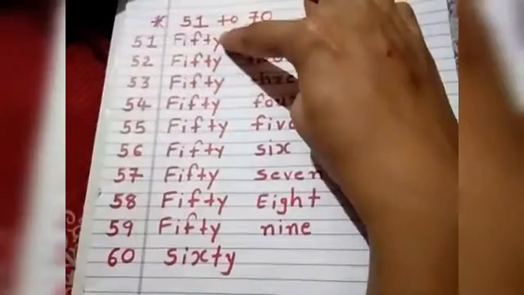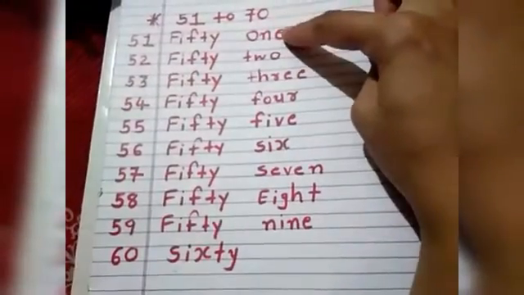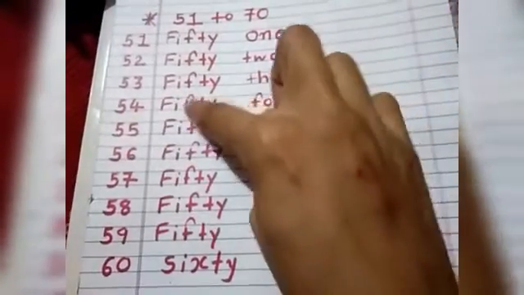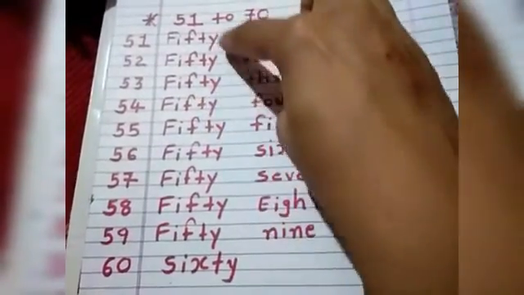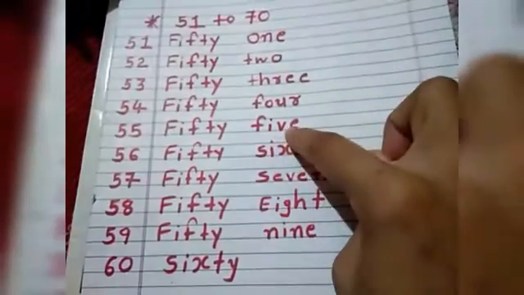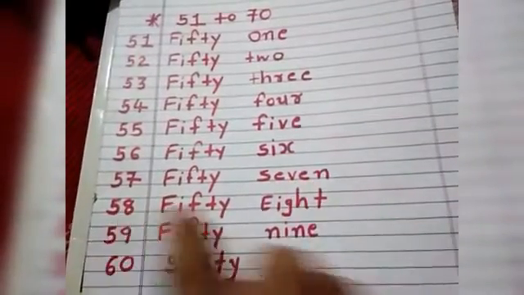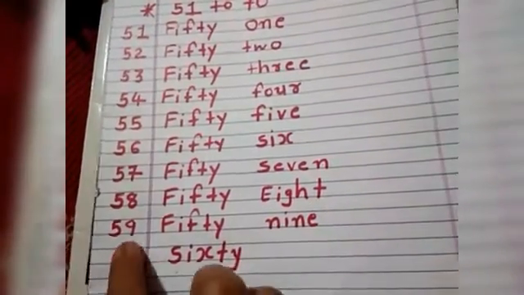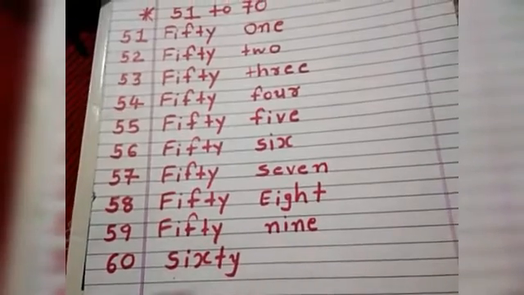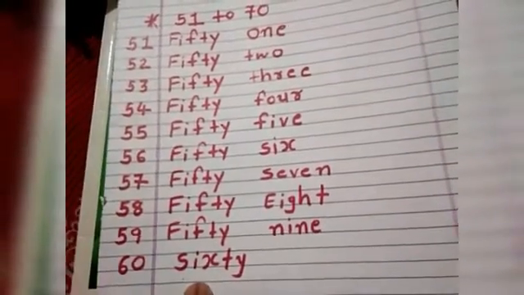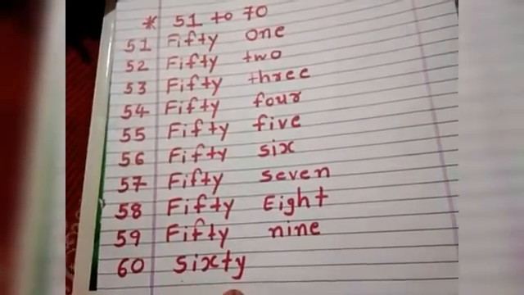What I did: I wrote the spelling of 50 and, backside, 1. In the same way, 2 then 2, 3 then 3, 4 then 4. The spelling of 50 is the same everywhere, and just the backside you change. 5 then 5, 6 then 6, 7, 8, 9, and the last one, 60: S-I-X-T-Y 60.